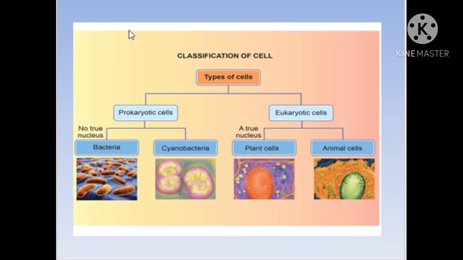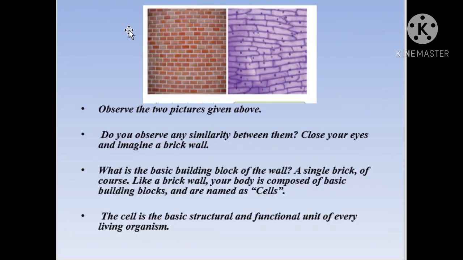Before entering into the classification of the cell and the types of cell, we will make an attempt to know what a cell is, the definition of a cell. If you observe these two pictures, you can find some similarities between them. The first picture shows a wall, and the building block of a wall is a brick. In the same way, the next diagram shows a cell, which is the building block of all living organisms.